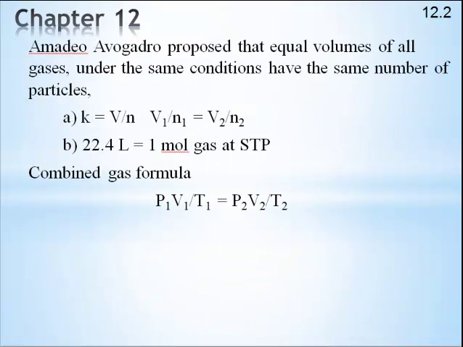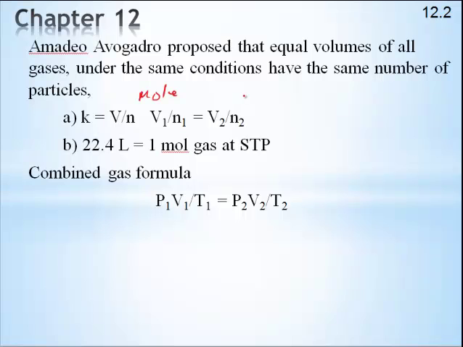All right, moving on. Mr. Avogadro. You guys know about Avogadro and the mole, but the way he developed his theory was really through gas laws. What he found is that it didn't matter what type of gas, if you had gases under the same conditions, they would have an equal number of particles, or as we know, an equal number of moles. So basically the volume and the moles are directly related.